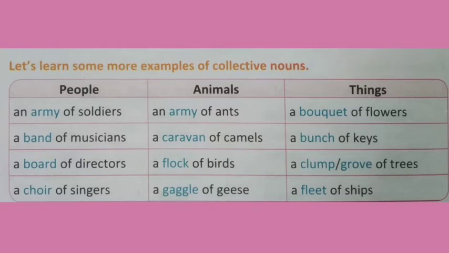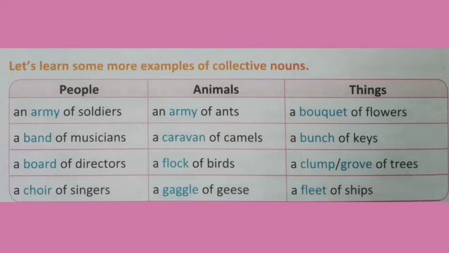Here students, we will try to understand some more examples of collective nouns. First we will see a group of people. In that, an army of soldiers, a band of musicians, a board of directors, a corps of singers. Students, these are the examples of a group of people.